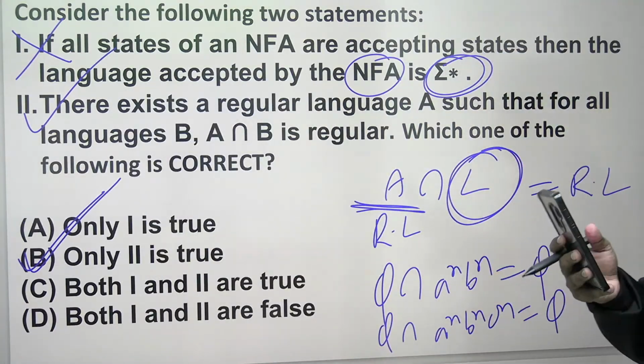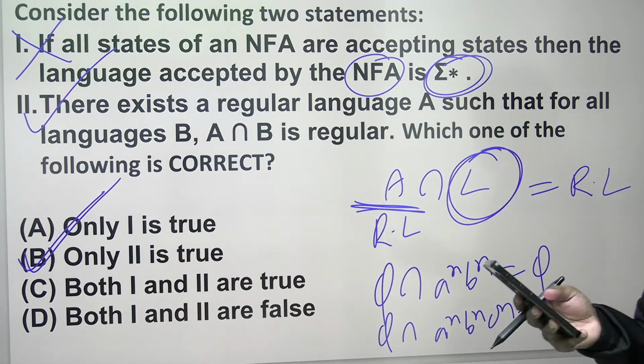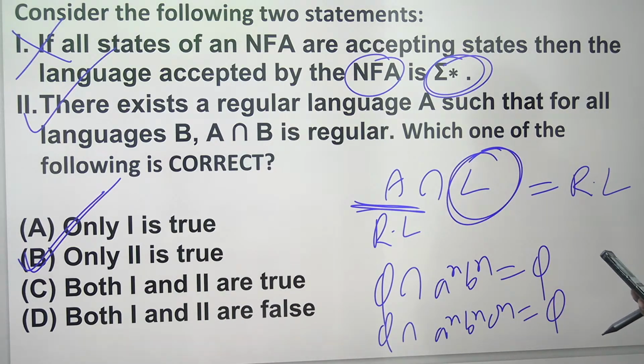Sir, I have this doubt. You ask me, I will help you. True. See, in the case of an NFA, it doesn't cover everything. A DFA will cover everything. In the NFA, some states don't have any transition, but in the DFA, every symbol should have a transition. So in an NFA where every state is final, you cannot guarantee sigma star. In a DFA where every state is final, you can guarantee it.